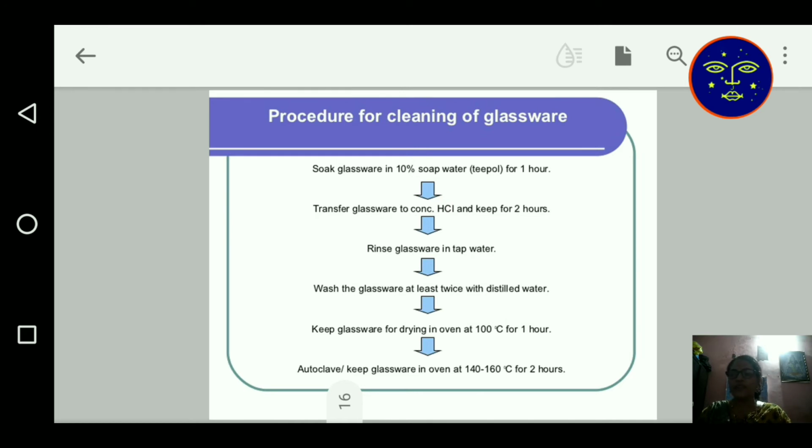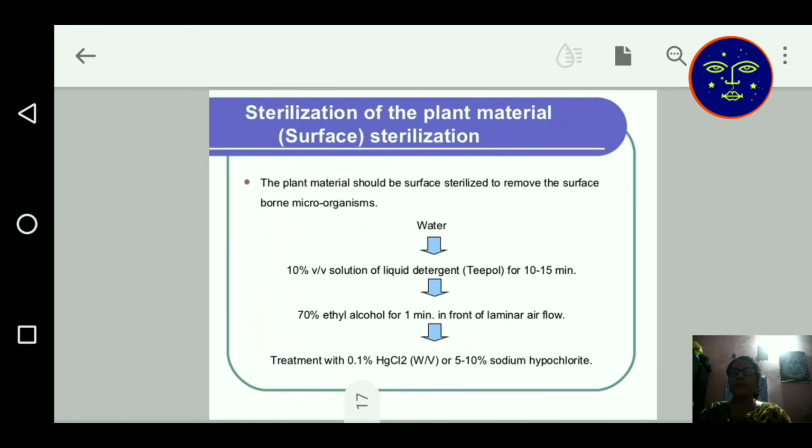Then keep the glassware for drying in an oven at 100 degree centigrade for 1 hour. Then autoclave all the glassware and all the required nutrient medium substances in the hot air oven or autoclave for 2 hours. After that, sterilization of plant material is required.